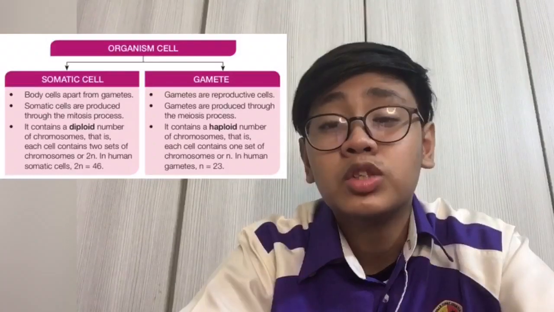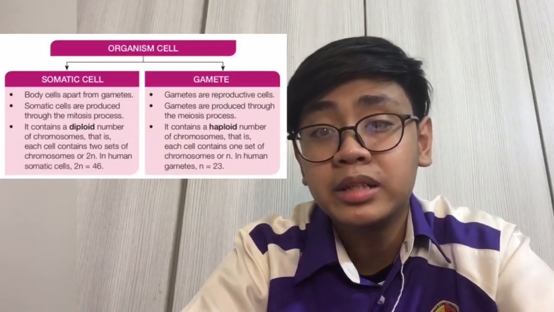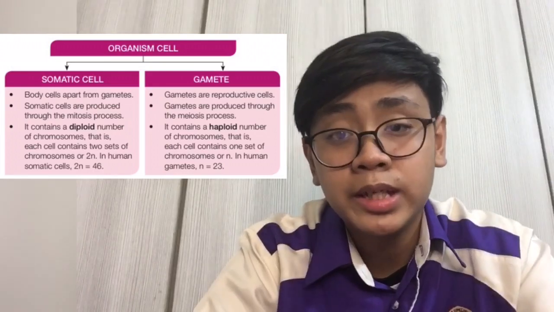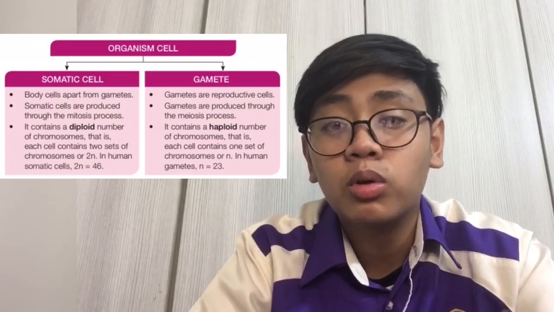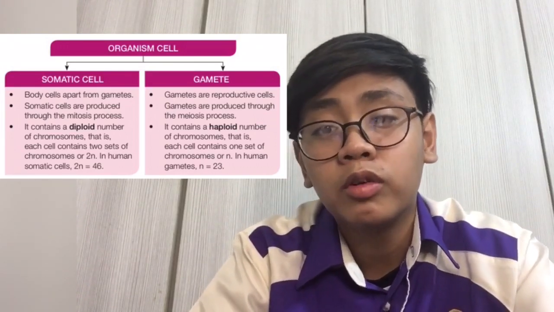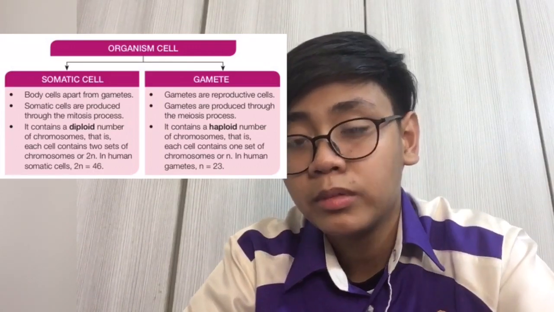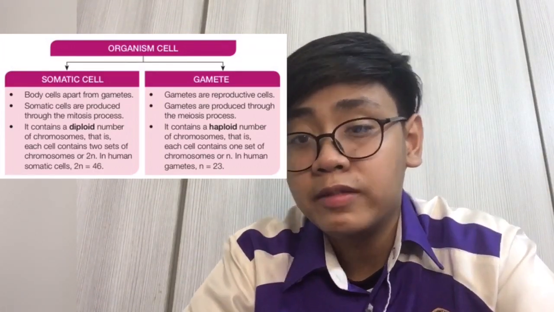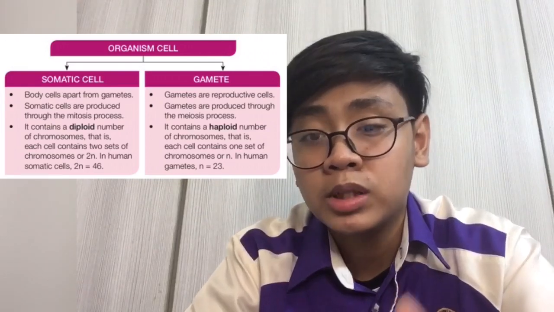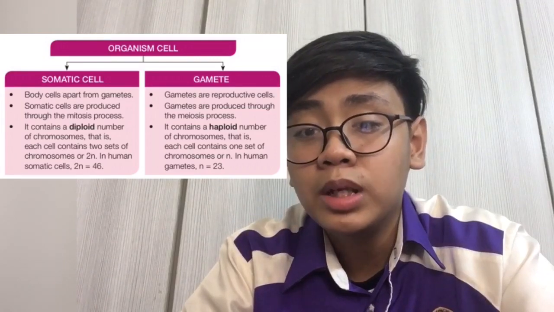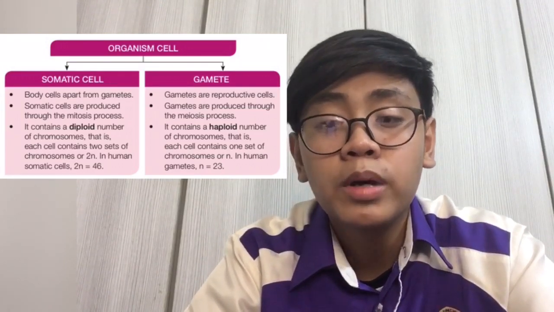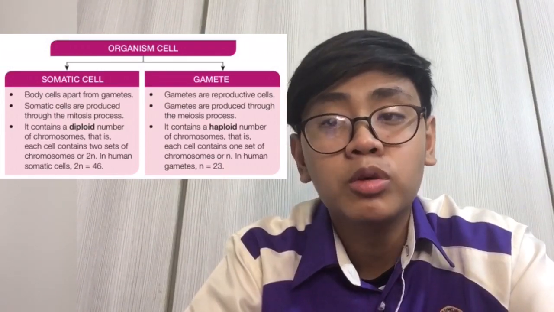Then the organism's body cells are divided into somatic cells and reproductive cells, also known as gametes. Somatic cells are body cells apart from gametes, which are produced through the mitosis process. Somatic cells contain a diploid number of chromosomes, which means each cell contains 2 sets of chromosomes and the total is 46 chromosomes. While a gamete is a reproductive cell which is produced through the meiosis process. Gametes contain a haploid number of chromosomes, which means each cell contains 1 set of chromosomes and the total is 23 chromosomes.